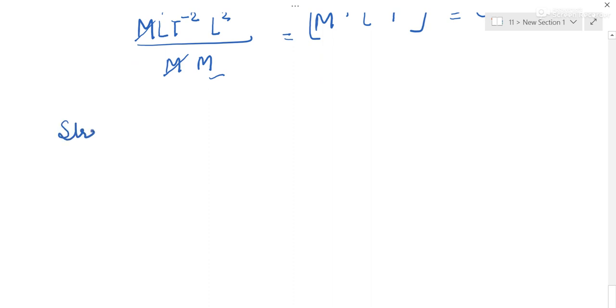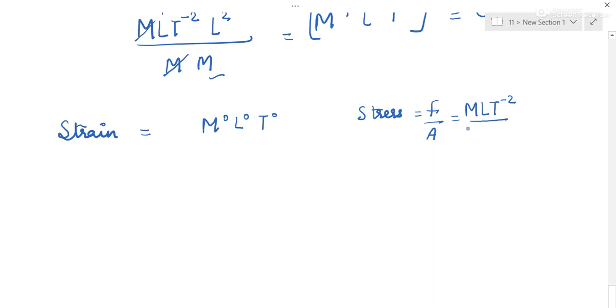strain. Strain is dimensionless. But if you remember, stress is equal to pressure, that is force upon area. Force is M L T minus 2. Area is L to the power 2. So it will be equal to M, L to the power 1 will come up with negative sign, and T minus 2. So it is M L to the power minus 1 T to the power minus 2. This is stress. This is strain.